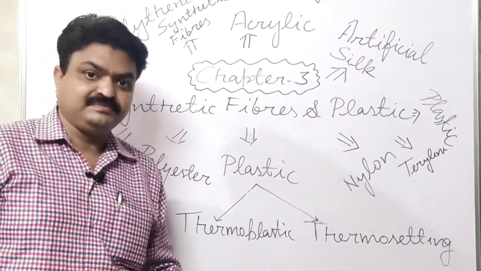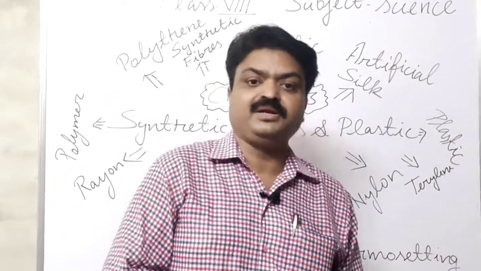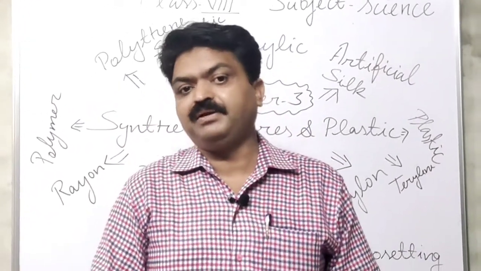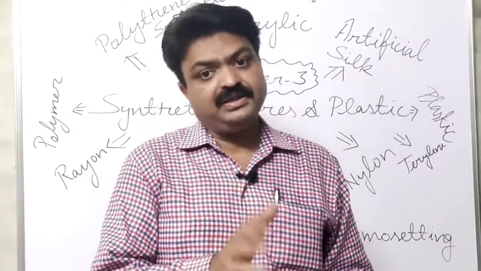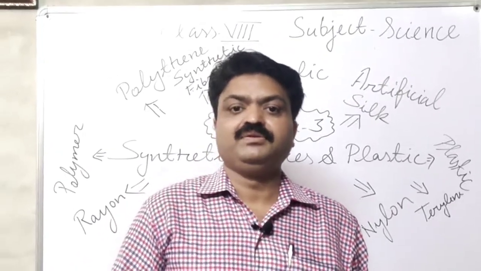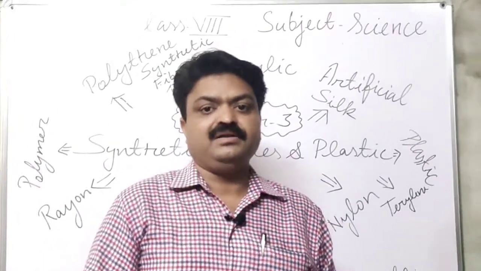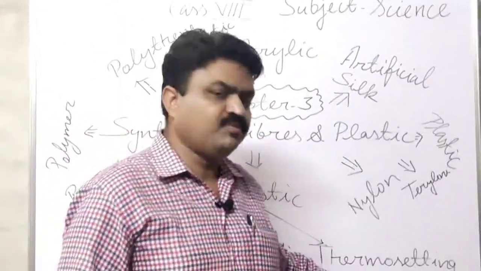Now we come to the next important keyword, that is plastic. Plastic is a man-made or synthetic material that is prepared from petrochemicals. There are different plastics, student, that we use in our daily life. Some are thermoplastic and some are thermosetting plastic.